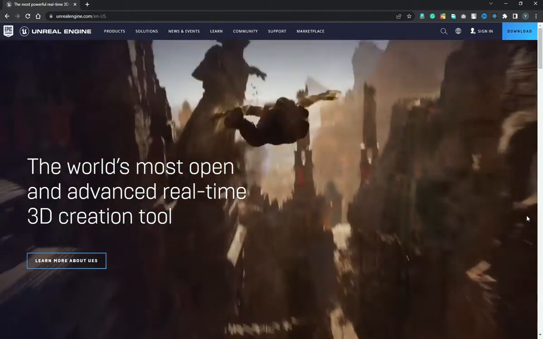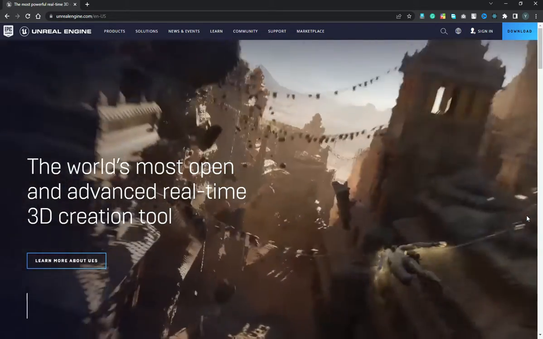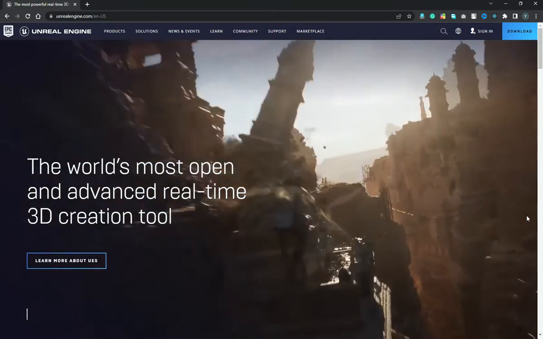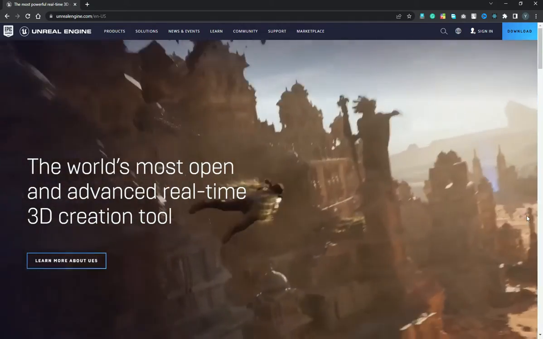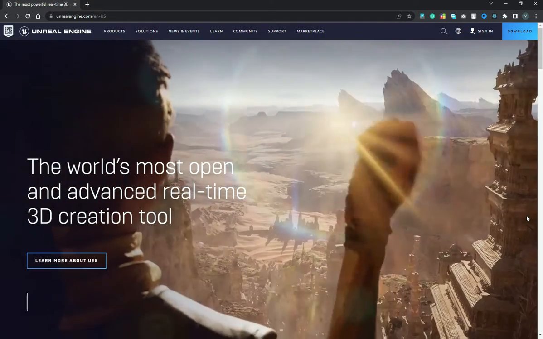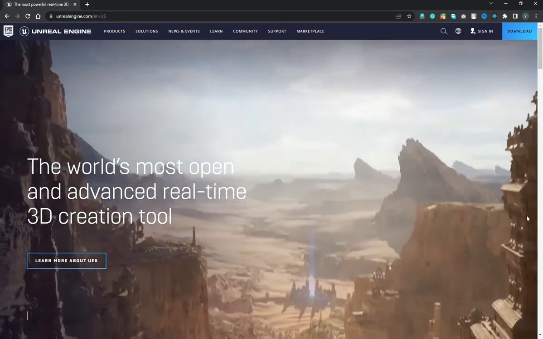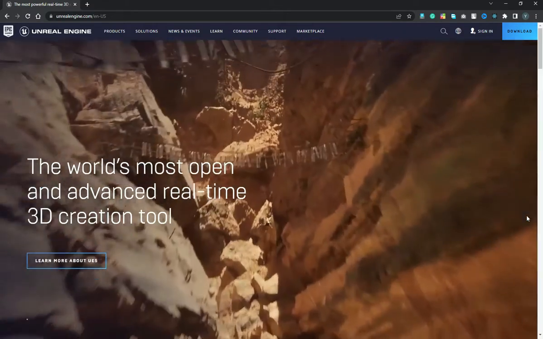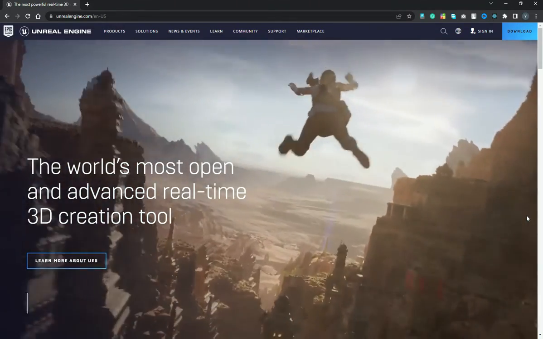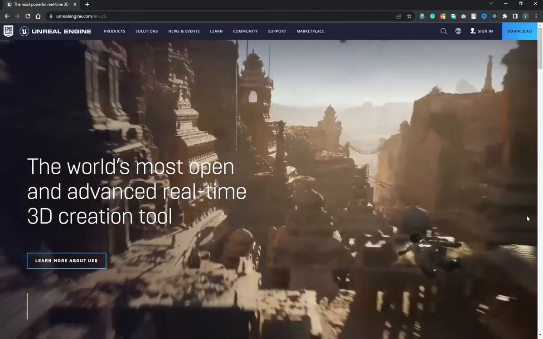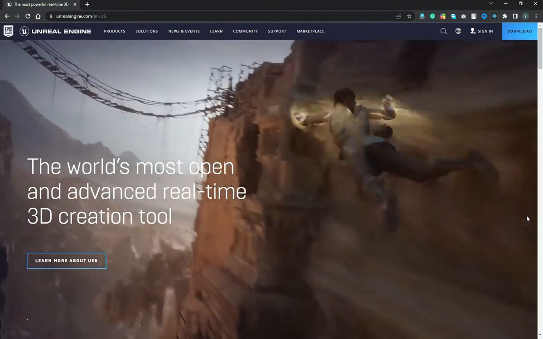Now you might wonder why is that, because Unreal Engine 5 is now released fully, and it is a pretty good engine with a lot of new features. But the reason I'm not doing it is because while Unreal Engine 5 is launched now, it does not have a ton of documentation, and it does not have that much material for beginners to learn it. Compared to that, Unreal Engine 4 has a ton of documentation. You can practically spend your whole life reading it, and practically everything is explained in there, so you can easily learn about more things.